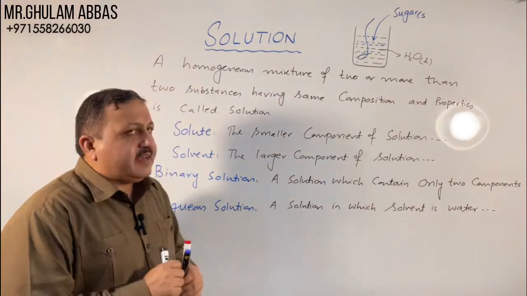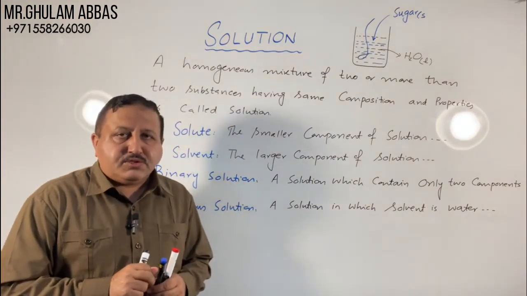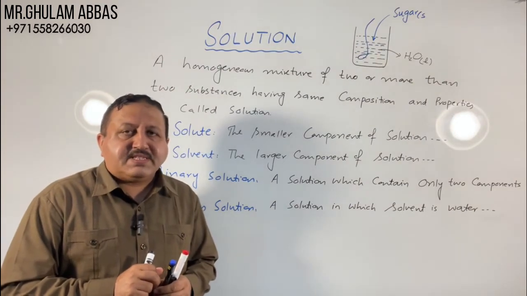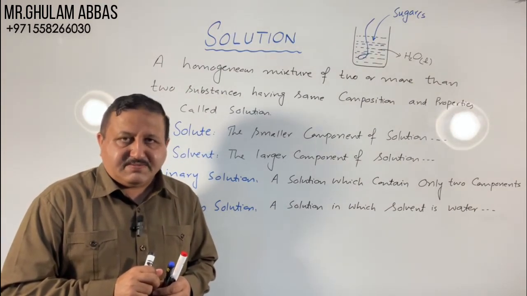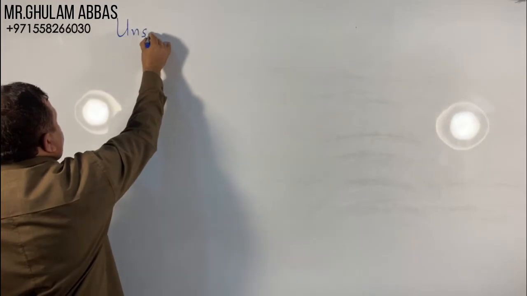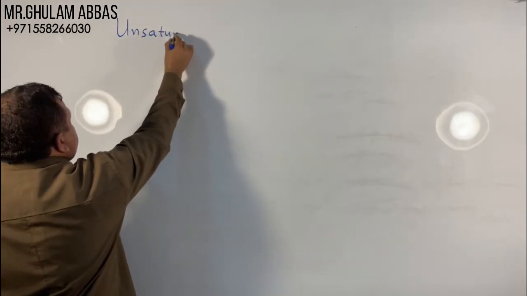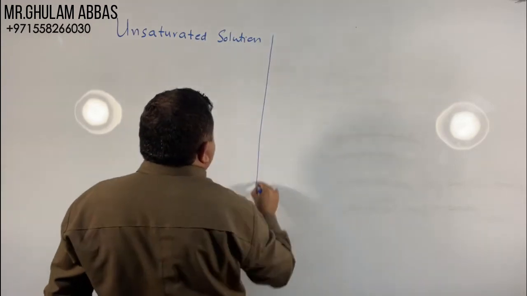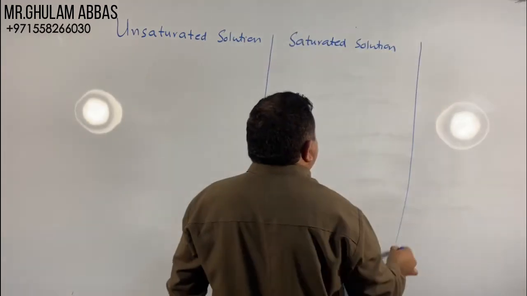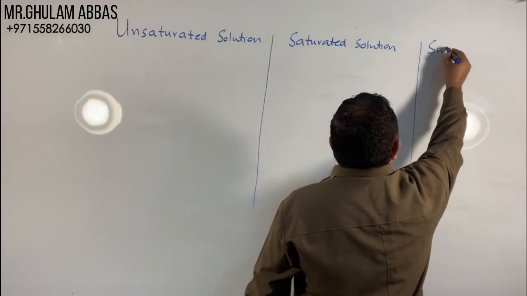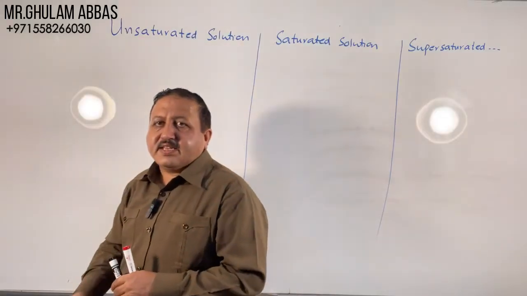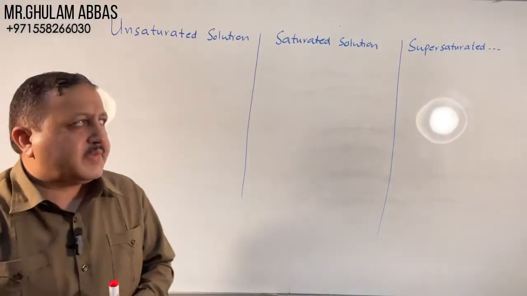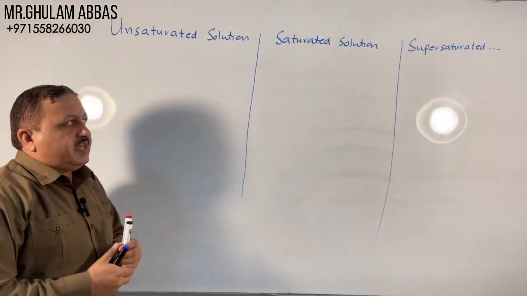Now I will explain the types of solution on the basis of amount of solute: unsaturated solution, saturated solution, and supersaturated solution. These are the 3 types of solutions on the basis of solute.